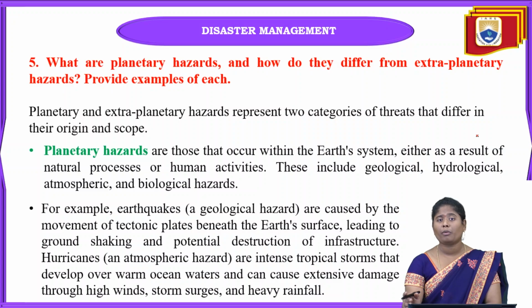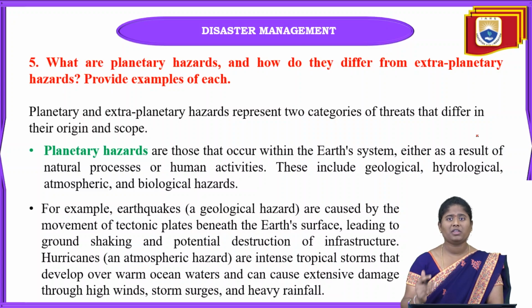This earthquake is one of the geological hazards. It can be caused by the movement of tectonic plates within or beneath the earth surface. When an earthquake occurs, it leads to ground shaking, and when ground shaking starts, of course there will be loss, with infrastructure collapsing also.